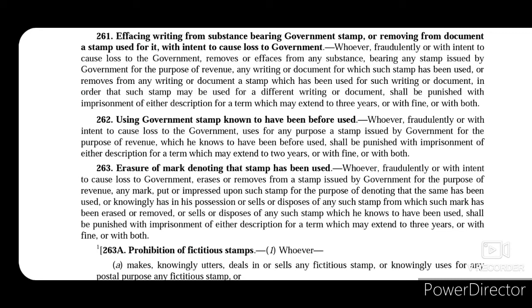Now section 262 talks about using a government stamp known to have been used before. So this person knew that this government stamp has been used before, still he uses it again. So he basically uses again a used stamp. If he does so, then he shall be punished with imprisonment for a term which may extend to 2 years, or with fine, or with both.